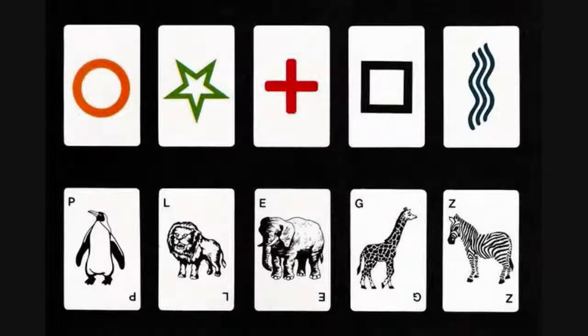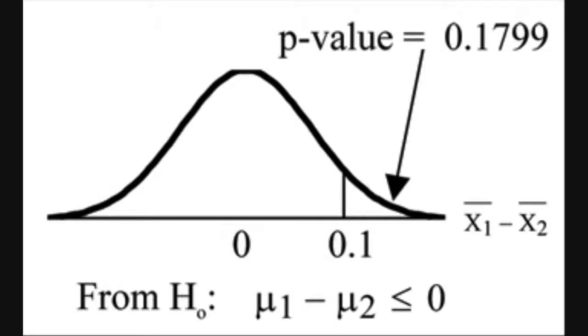Welcome to Parapsychology Statistics 101, and in this lesson you will learn what a p-value is and what statistical significance is. Okay, let's start off with the basics. Well, a p-value is basically the probability of attaining a test statistic as extreme or more extreme than the observed one by chance alone.